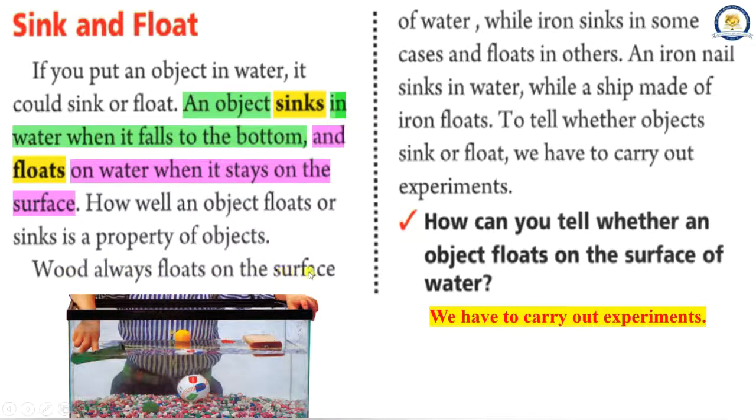Wood always floats on the surface of water, while iron sinks in some cases and floats in others. An iron nail sinks in water, while a ship made of iron floats. To tell whether objects sink or float, we have to carry out experiments. How can you tell whether an object floats on the surface of water? We have to carry out experiments.